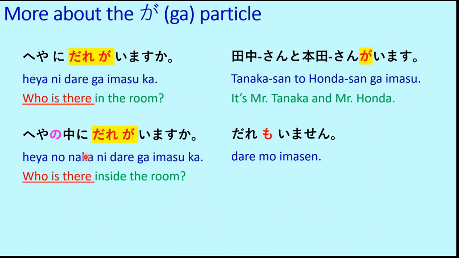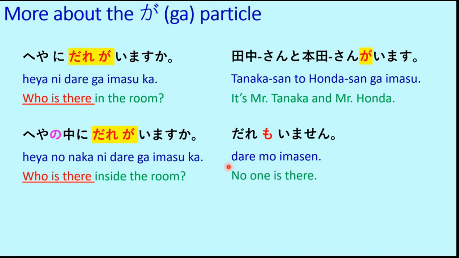Now dare mo imasen. This is another answer. So as you can see, imasen is the negative of imasu. So dare mo imasen means no one is there. The mo particle, as you know, is used for also or even or too. So if we negate that, then it becomes no one. So this is the logic to use dare mo imasen. Dare mo means also, and when we use the negative form of the word, this becomes no one. So dare mo imasen. No one is there.